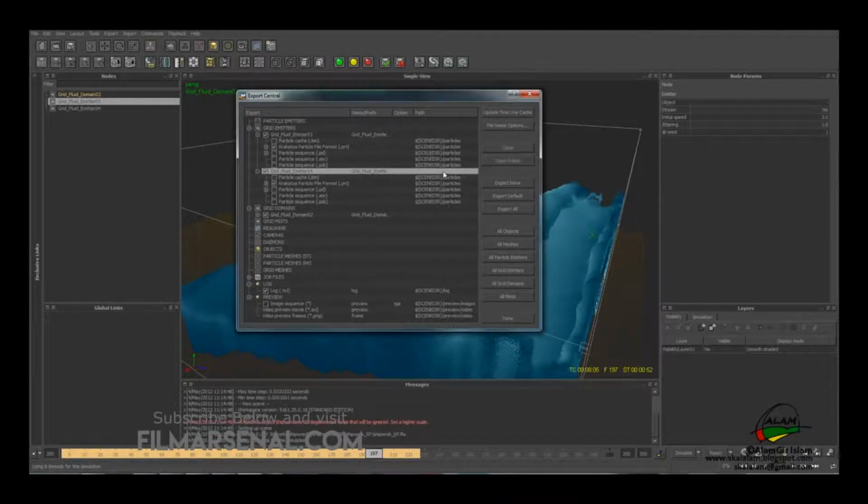It will be saved in this directory, that is the scene directory inside particles, and it will use the name convention as grid fluid emitter 04 and grid fluid emitter 03.